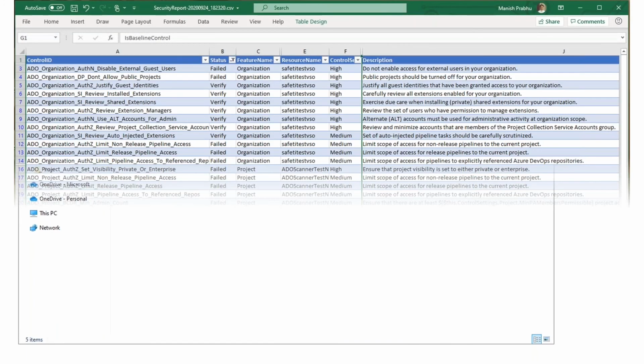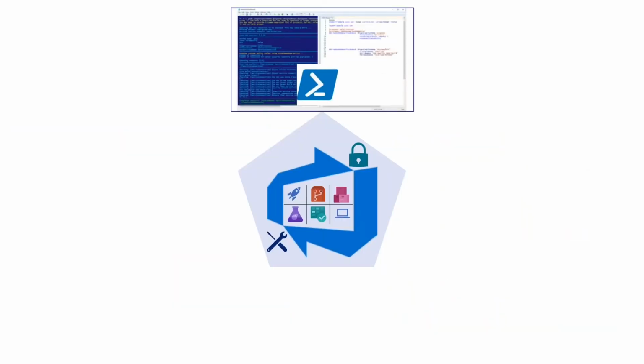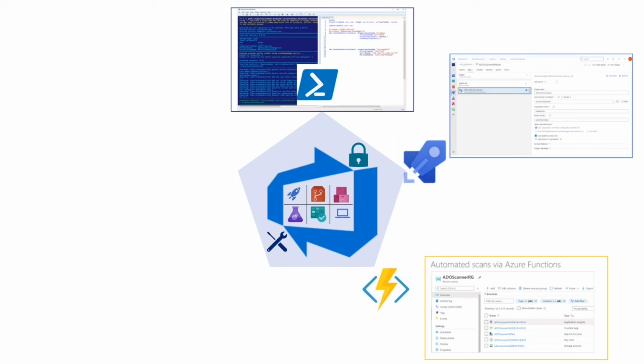So what we also support, I'll skip through all of that. I just showed you the PowerShell experience. What we also support is scanning from an ADO pipeline itself. The tool is available as an ADO marketplace extension, and you can import it in a pipeline and configure it to scan the ADO environment. It can also be set up in Azure using a single command from our module. It sets up the complete scanner in an Azure subscription, and that's a scalable option for larger environments, right?